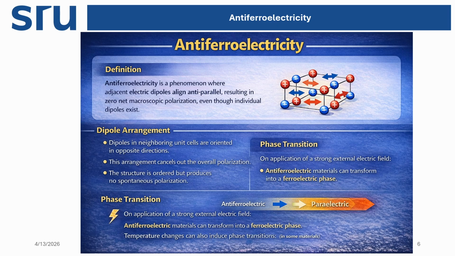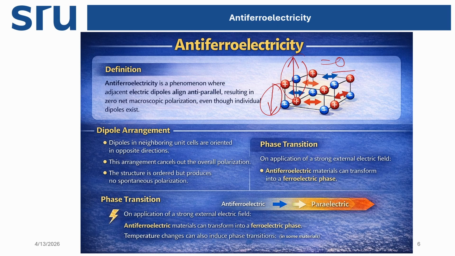For example, consider a unit cell. This is the direction, let's say this way. Then next to it, the direction is the opposite way. So these directions cancel each other, and overall we get zero. There are dipole moment differences, but overall in the unit cell there is no polarization. So the total polarization is zero.